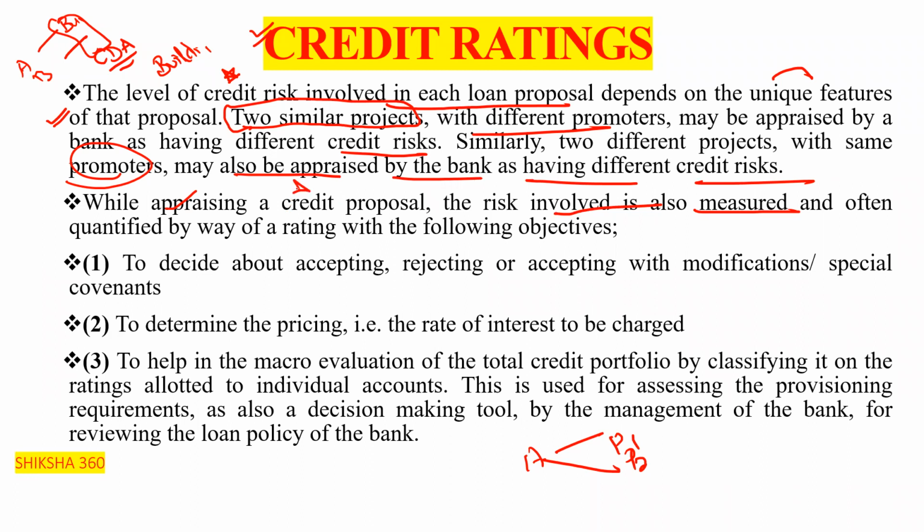While appraising a credit proposal, the risk involved is also measured and often quantified by way of a rating, with the following objectives. The first one is to decide about accepting, rejecting, or accepting with modifications or special conditions, that is, whether you are accepting a proposal, rejecting it, or accepting it with some modifications. The second is determining the price, that is, the rate of interest to be charged.